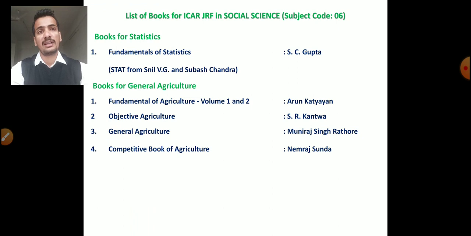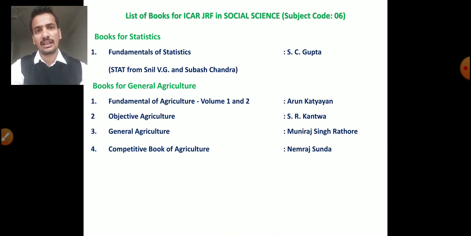Now the third part is the statistics part and the part of general agriculture. How to study for statistics? Firstly read the basic notes, UG notes of statistics. Okay, after reading that, you go for the book Fundamentals of Statistics by S.C. Gupta.